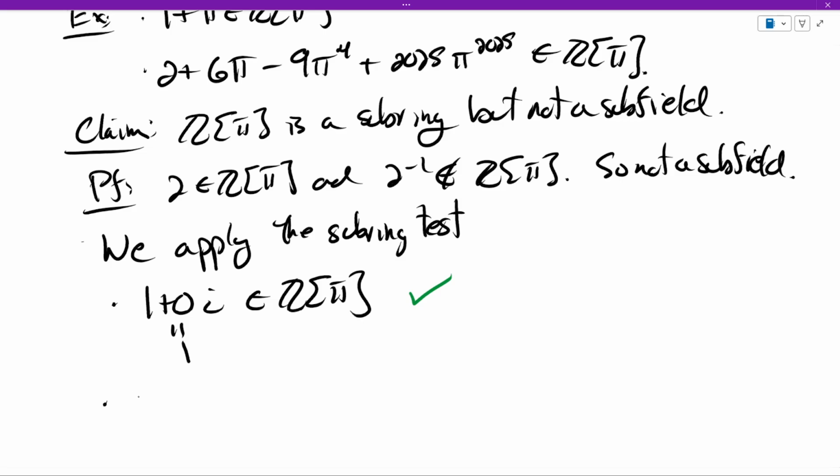If we have 2 polynomials in pi, we have to check that their difference is there. So let's take 2 polynomials in pi. That's one of them. And then here's another. Let's use b's.